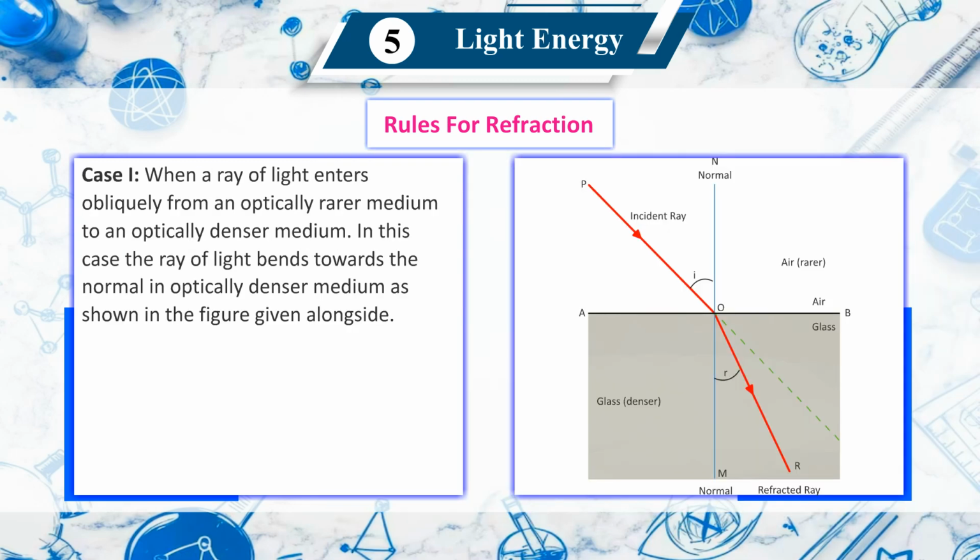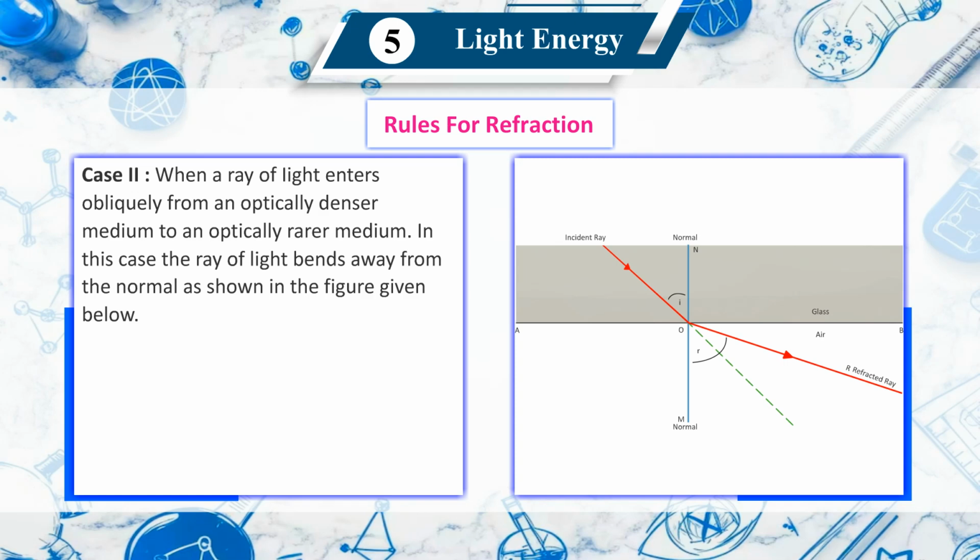Case 1. When a ray of light enters obliquely from an optically rarer medium to an optically denser medium, the ray of light bends towards the normal in the optically denser medium as shown in the figure given alongside. Case 2. When a ray of light enters obliquely from an optically denser medium to an optically rarer medium, the ray of light bends away from the normal as shown in the figure given below.